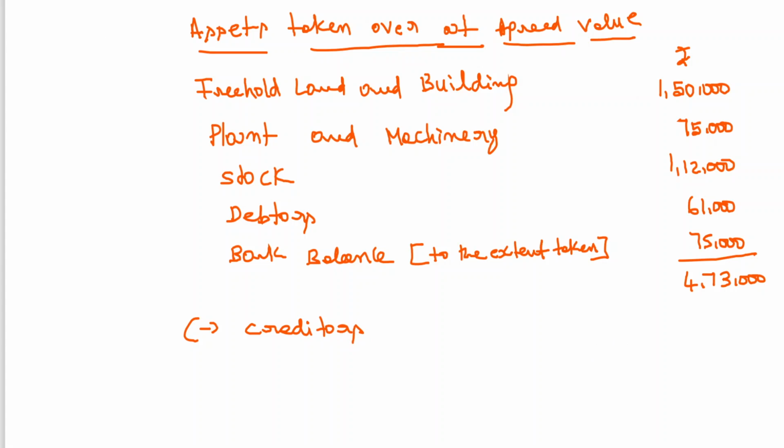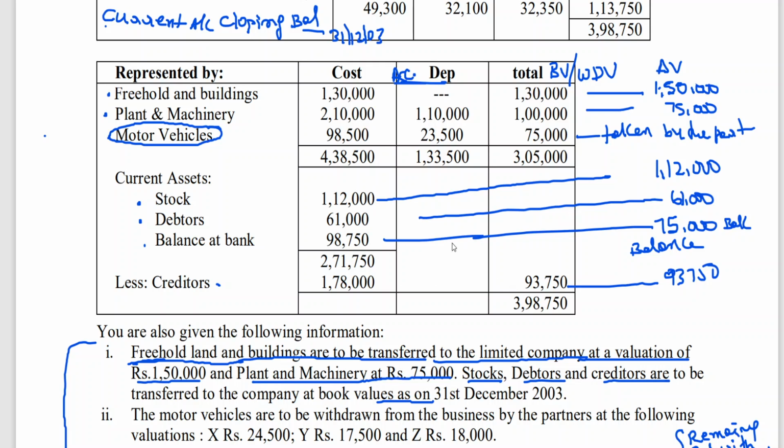Less creditors. Creditors also taken at book value, no? Sorry, please make a correction.